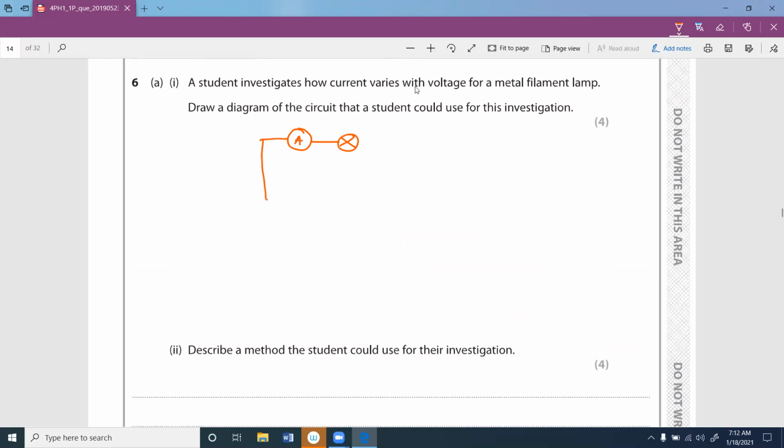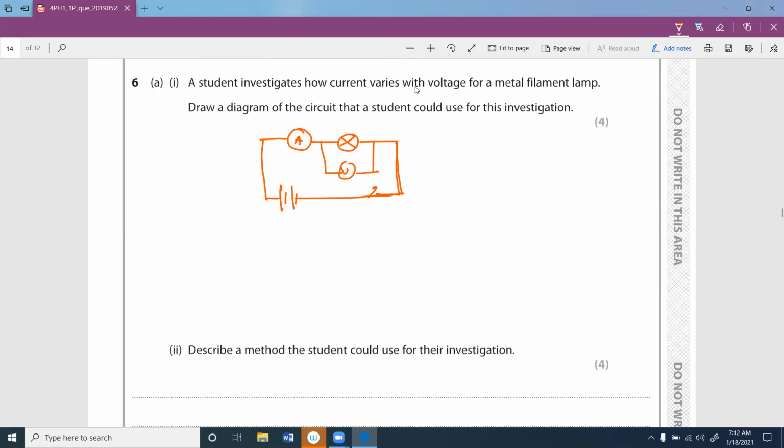Then we can put a cell over here to give the voltage. The next objective is that we can put a switch over here to control the circuit and shut it down in case of emergency, and we need to measure the voltage across the bulb with a voltmeter.